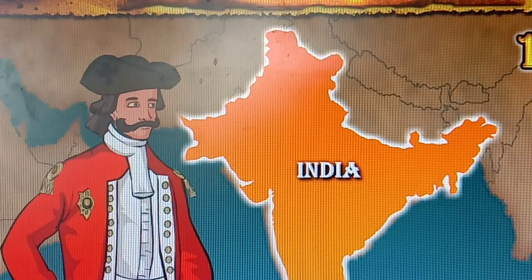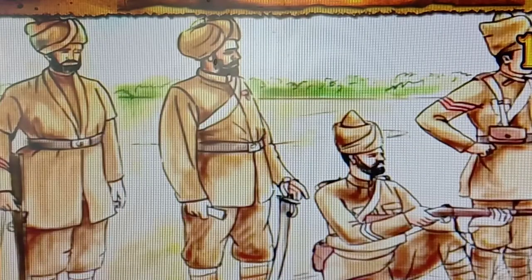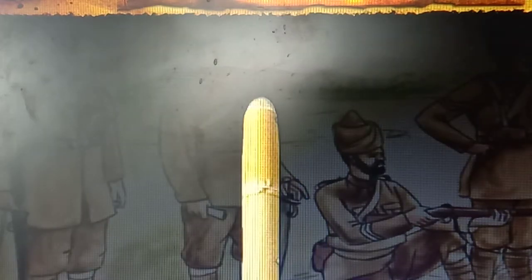In 1856, the British provided long Enfield rifles to the Indian sepoys, and these Indian soldiers were required to bite the end of the cartridges. The news spread that these cartridges were smeared, covered in the fats of cow and pigs. You can see the covering part. Indian soldiers had to remove this covering through their mouth.